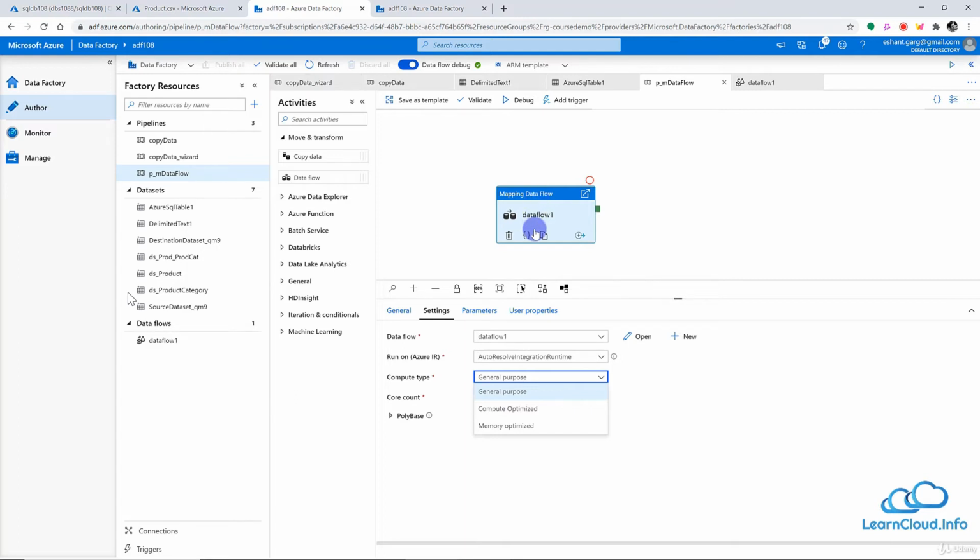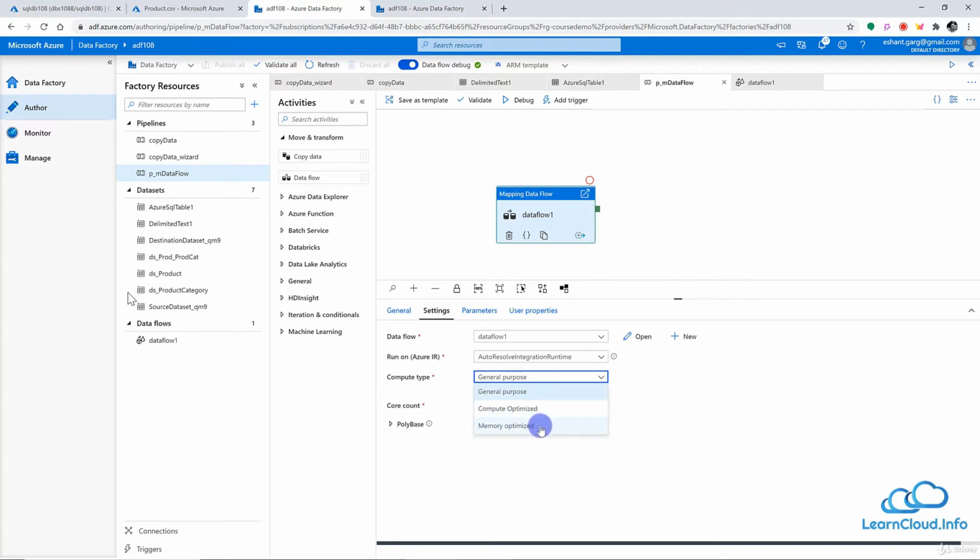So these 3 represent what kind of cluster type, what kind of compute type we want. We have general purpose, which we can generally use for development purposes, and we have compute optimized and memory optimized.